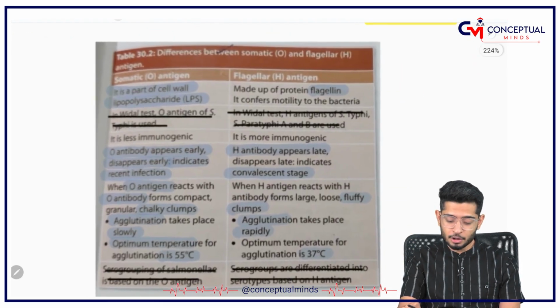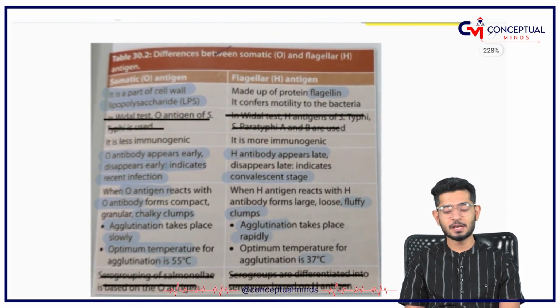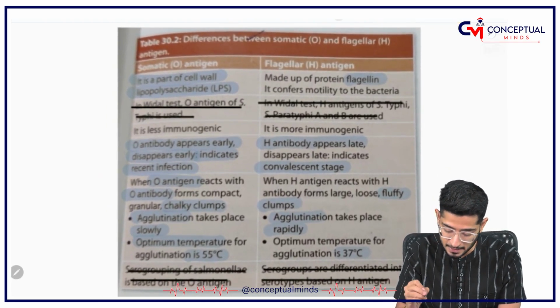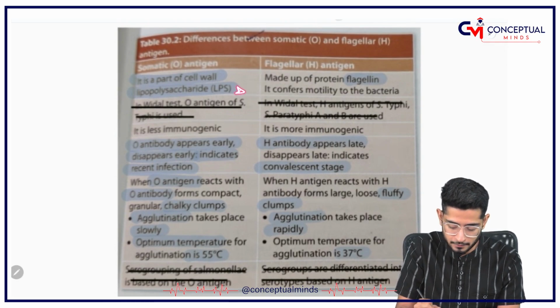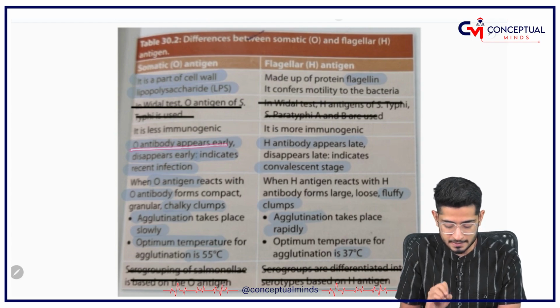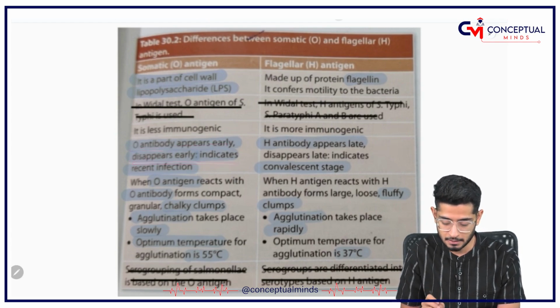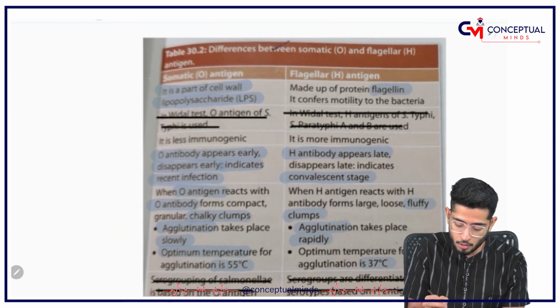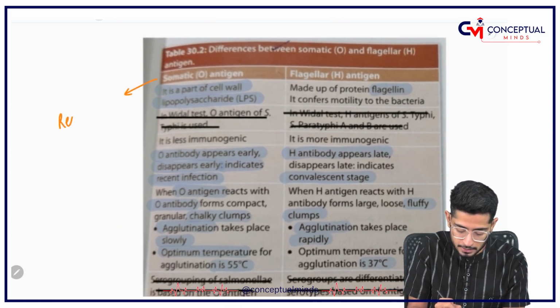You got it? Coming on to the difference between O antigen and H antigen, this is a very, very beautiful table. Please let us understand. O antigen is a part of LPS, I have already told you. Now, O antibody appears early and disappears early. So, it is an indication of recent infection.